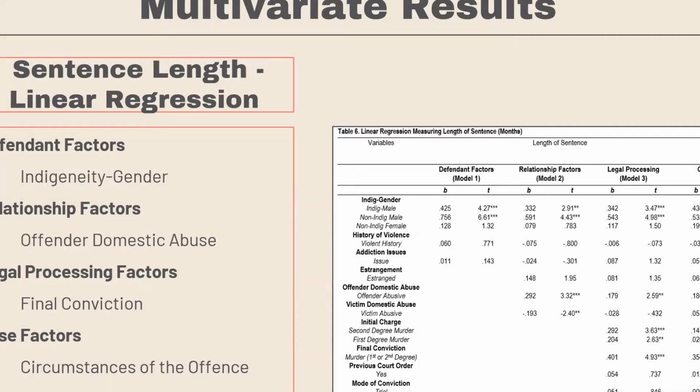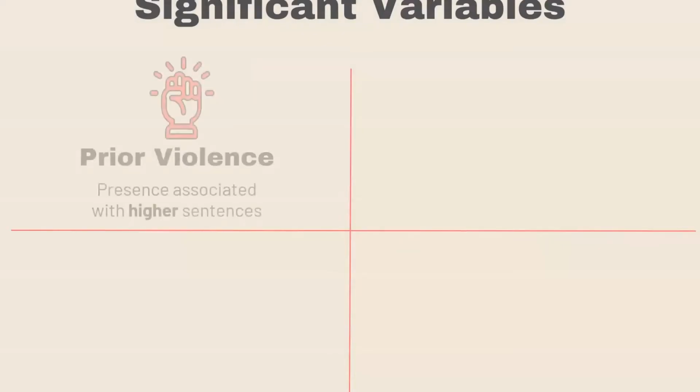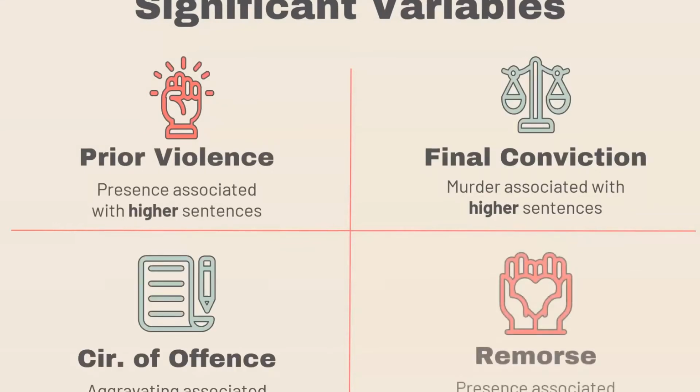And now onto the linear regression results with sentence length. Again, there were 5 variables that were significantly related to whether an individual had a higher or lower sentence. You can just click through them. So again, here are the 4 variables. I'll save the primary variable till after this slide.